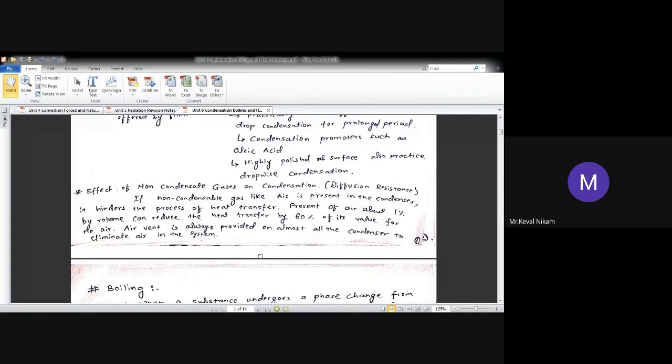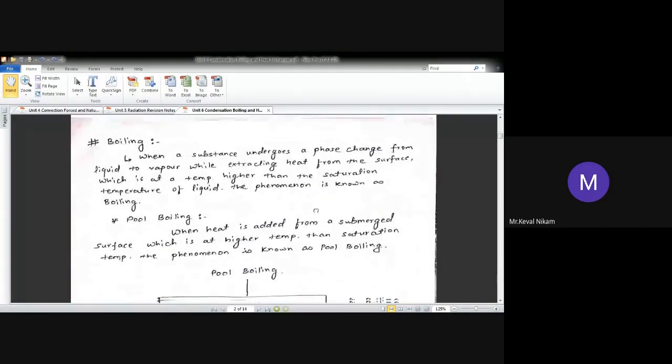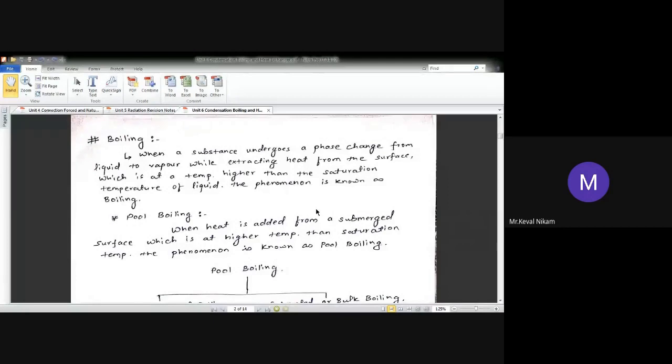ठीक है. Now, further, the next is the boiling phenomena. Most of these boilers, drum type boiler, supercritical boiler, subcritical boilers depend upon this phenomenon that is called boiling. What do you mean by boiling? If you ask me, it is heating of a fluid. Definitely, it is heating of a fluid. It is converting a fluid from liquid to vapor while extracting the heat from the surface.